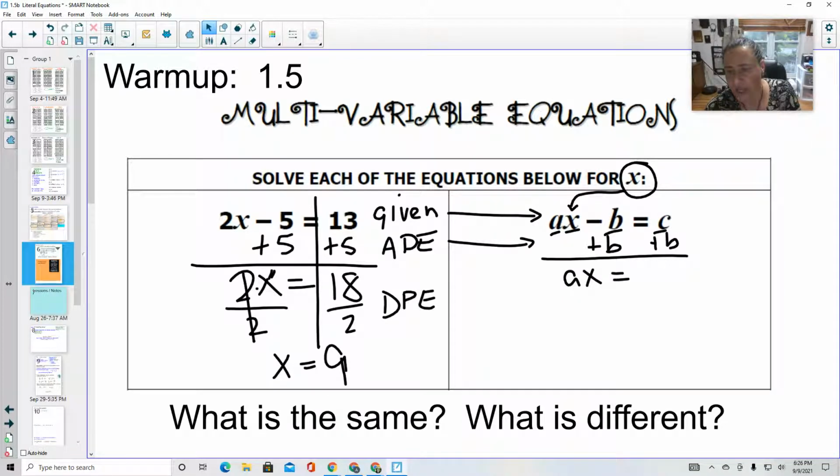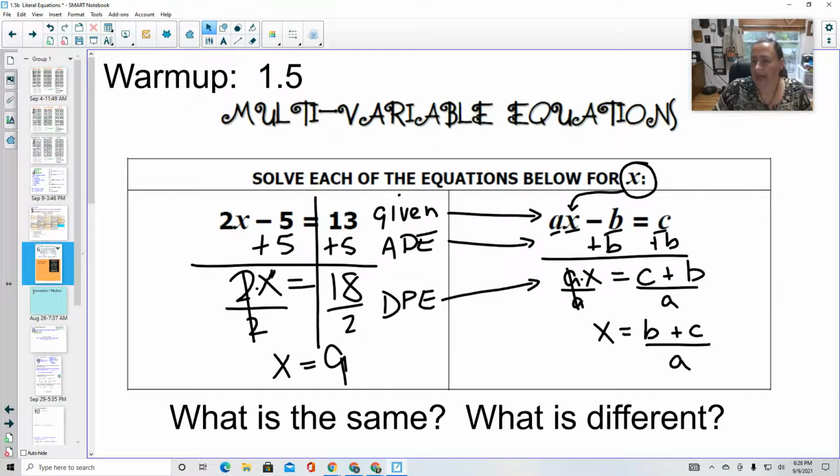So I'm going to end up with c plus b. Now we tend to want to put these in alphabetical order. We'll do that at the end. All right, then our next step was to do the division property of equality. Remember, I want to get x by itself, so I need to get rid of that a. The way that I do it, a is multiplied by x, divide by a. A divided by a is 1. That leaves me with x equals, let's put them in alphabetical order now, b plus c over a.